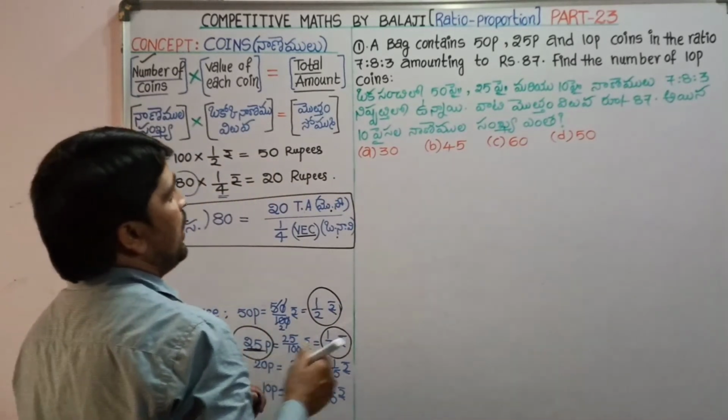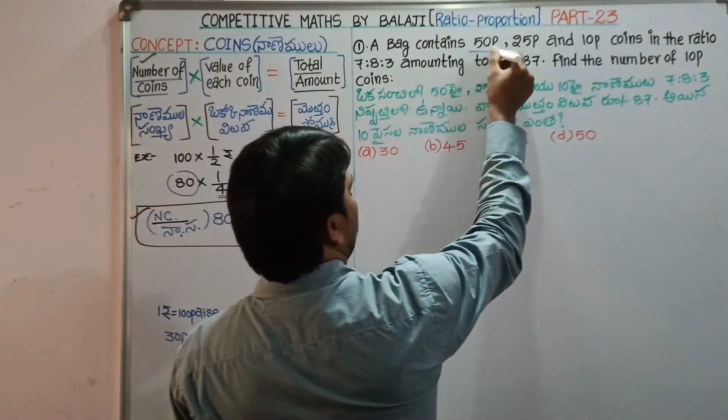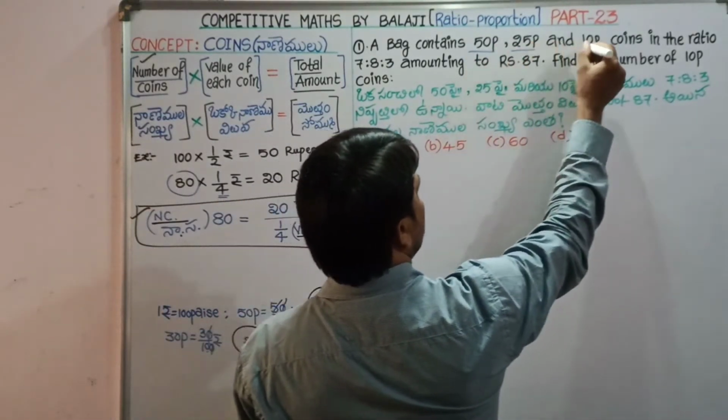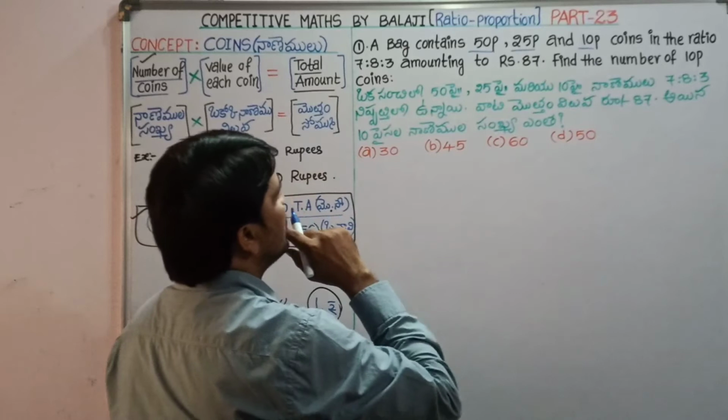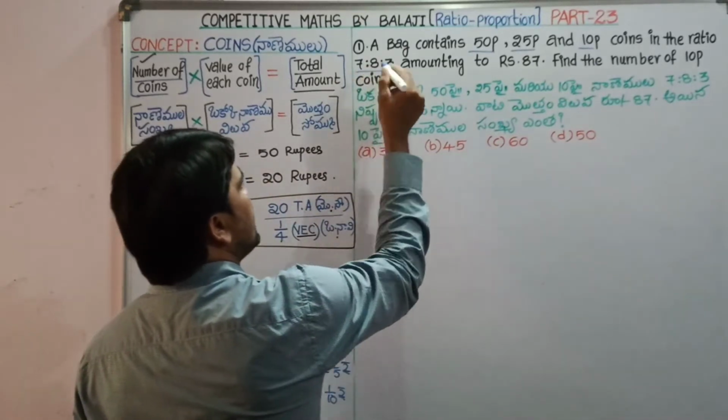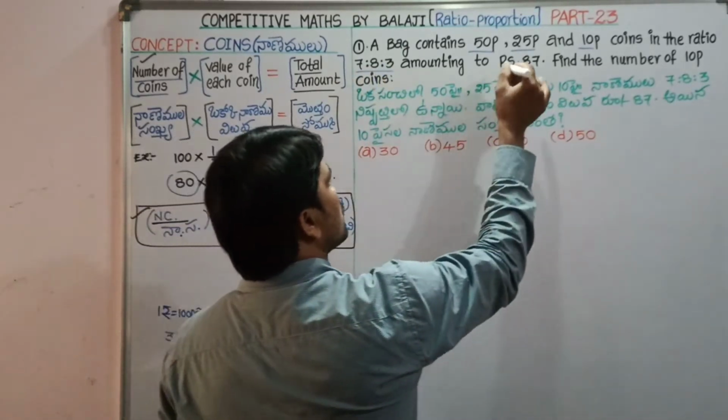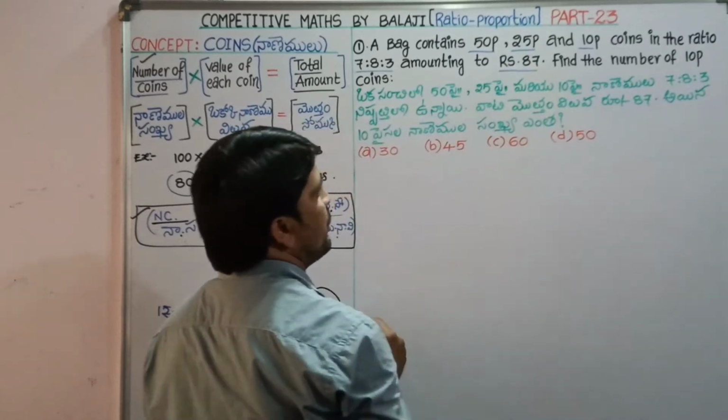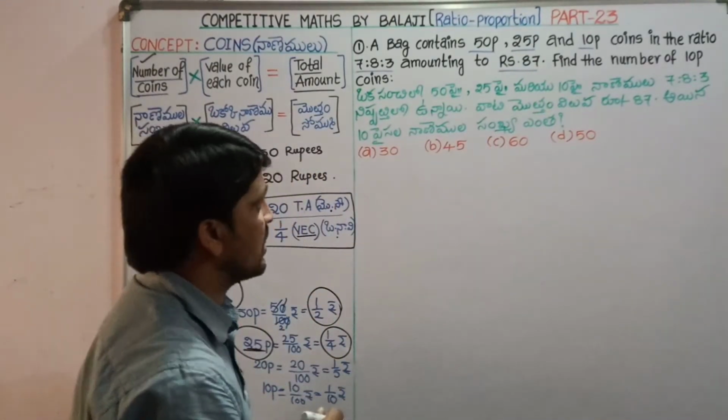First question. A bag contains 50 pies, 25 pies and 10 pies coins in the ratio 7:8:3, amounting to rupees 87. Find the number of 10 pies coins.